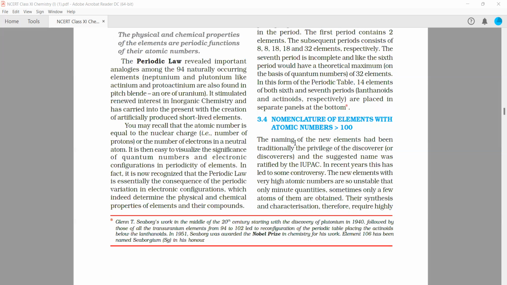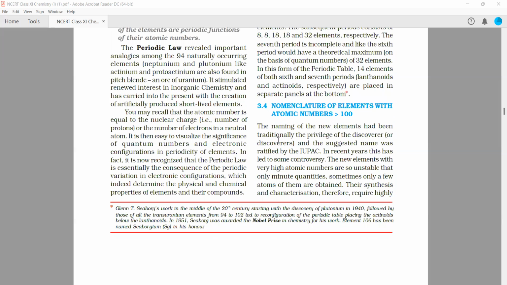So the naming of new elements had been traditionally the privilege of the discoverer. मतलब कि जो एलिमेंट्स जिस साइंटिस्ट ने या फिर बनाया है उसके नाम से उस एलिमेंट का नेमिंग किया जाता था. And the suggested name was ratified by the IUPAC. In recent years, this has led to some controversy.